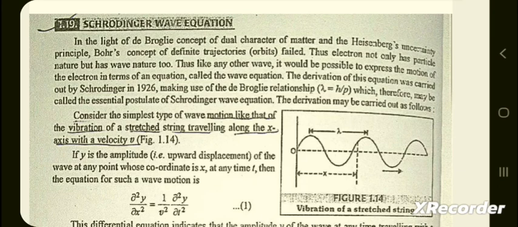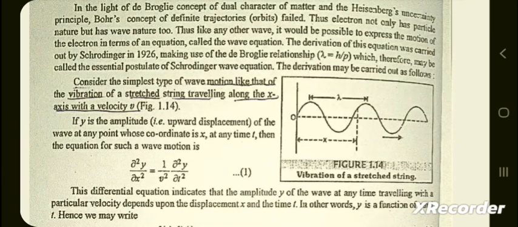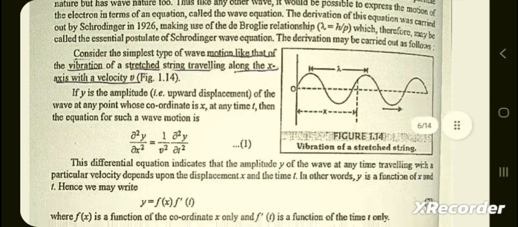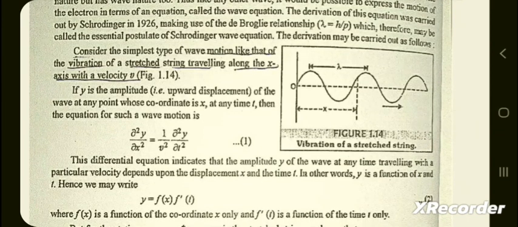The derivation of this equation was carried out by Schrödinger in 1926, making use of the de Broglie relationship lambda equals h by p, which therefore may be called the essential postulate of the Schrödinger wave equation. The derivation may be carried out as follows. Consider the simplest type of wave motion like that of the vibration of a stressed string traveling along the x-axis with a velocity v. If y is the amplitude of the wave at any point whose coordinate is x at any time t, then the equation for